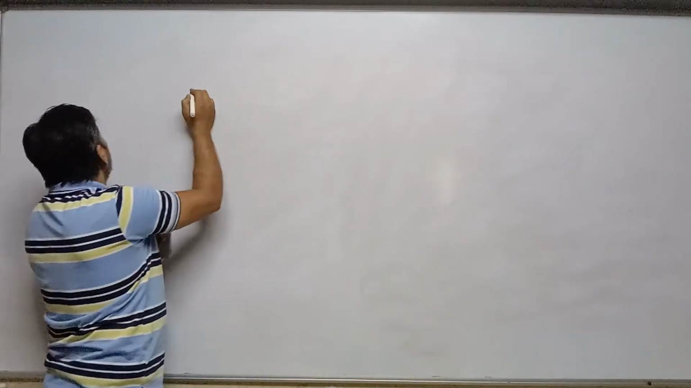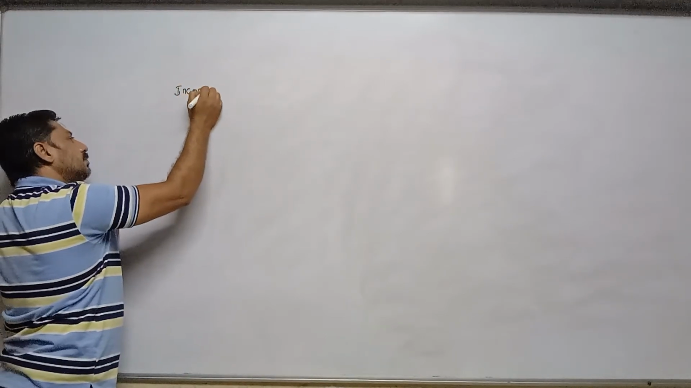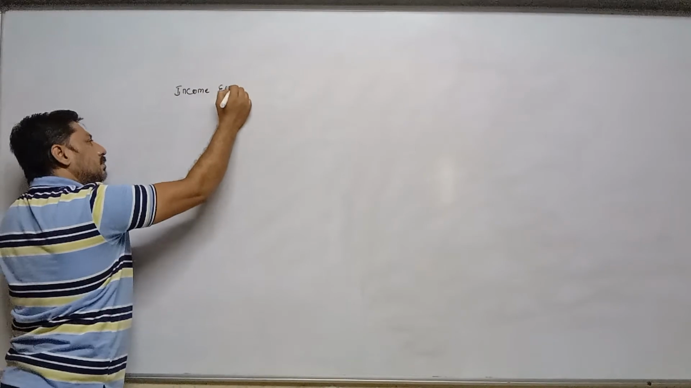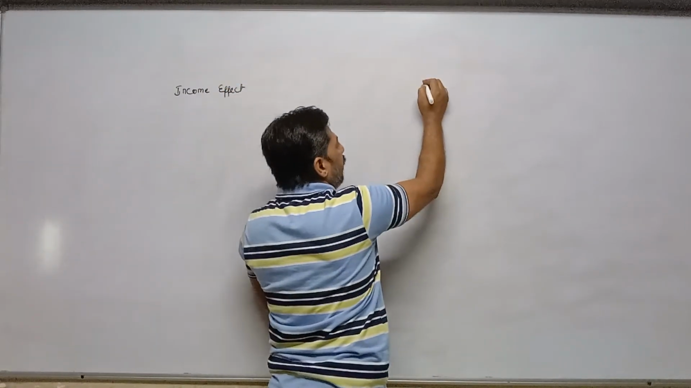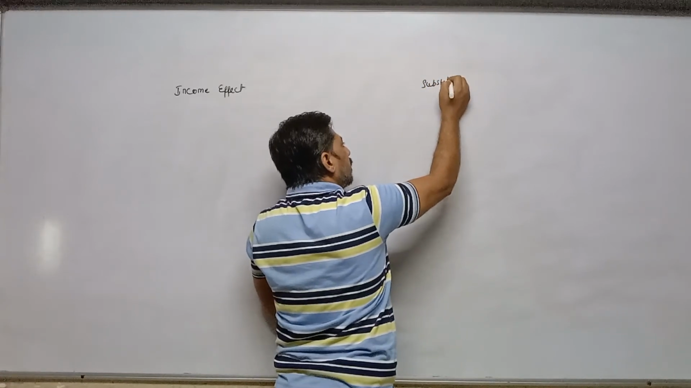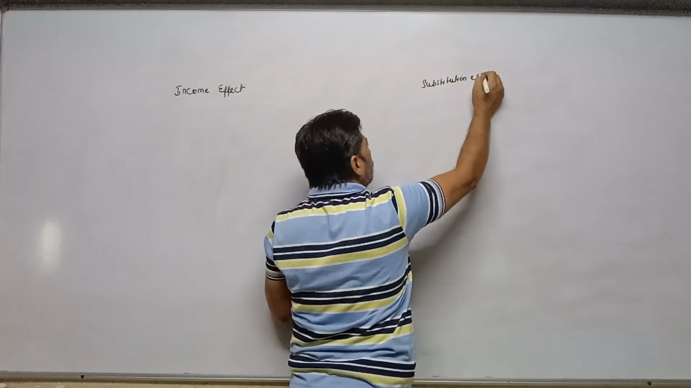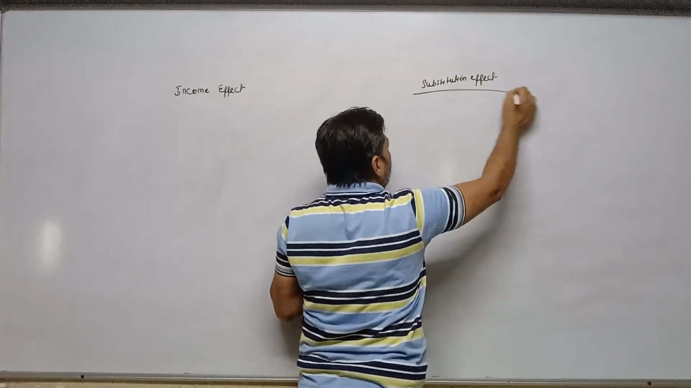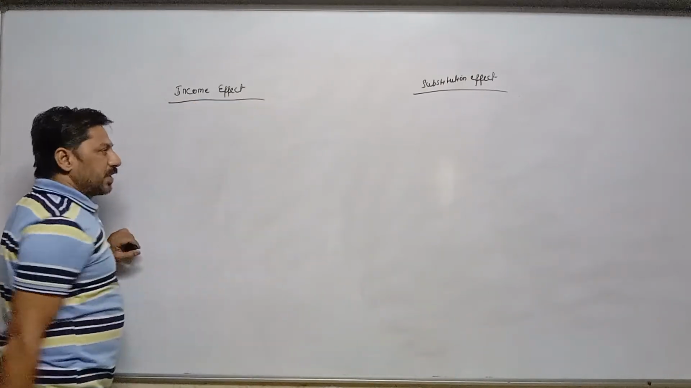Now, one term is income effect. Two terms are given: income effect and substitution effect. Now, first one is income effect. Now, what is income effect?